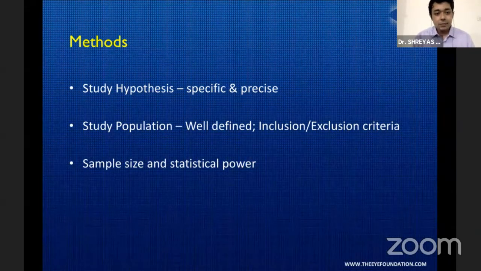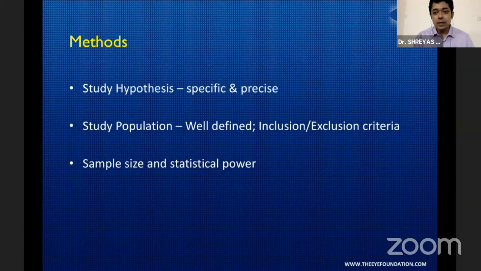The second thing that we must do is to look at the study population. Again, it's extremely important that you clearly demarcate the study population, and have well-defined inclusion and exclusion criteria even before you start thinking about conducting the study. The third is sample size and statistical power. I'll try to briefly deal with sample size and statistical power.